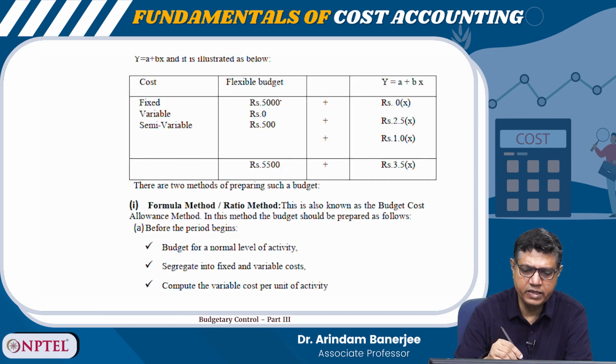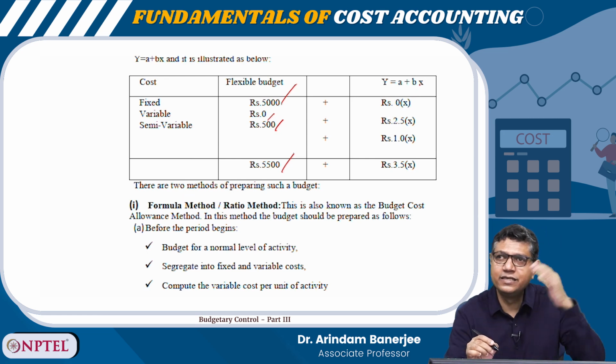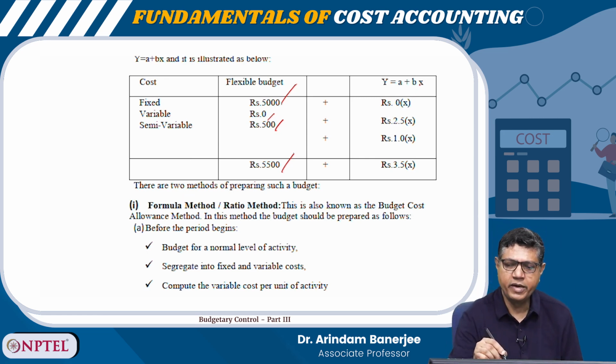So, flexible budget: fixed 5,000, variable is 0, semi-variable is suppose 500 and total is 5,500. If we assume that the change is happening in a straight line, my equation is y is equal to a plus bx, right. Here x is 0, and in case of variable it is 2.5x and semi-variable it is 1x, so total it is 3.5x, right.